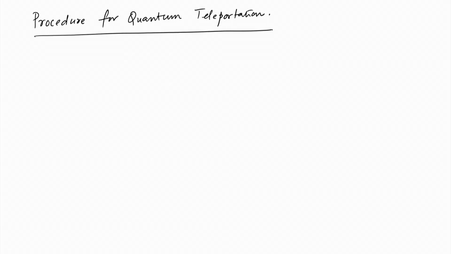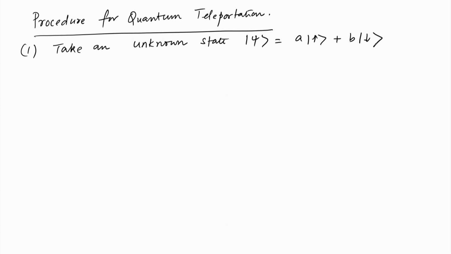Okay. So, we take an unknown state, first, psi equal to A up plus B down. This state is in lab A, and the final goal of the teleportation is to transfer it to lab B.